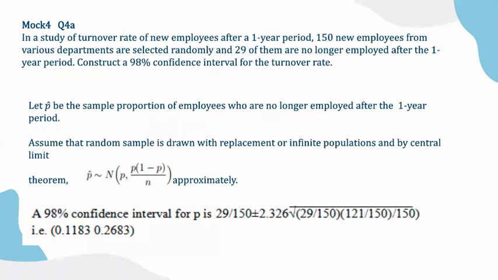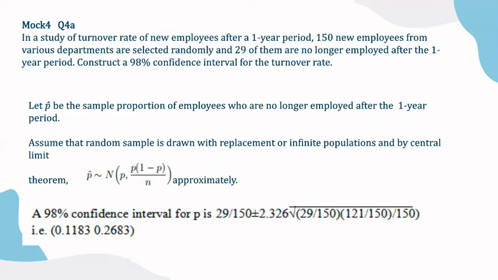Next, let P be the sample proportion of employees who are no longer employed after the one-year period. Assume that the random sample is drawn with replacement from an infinite population. By the central limit theorem, P is approximately normal.